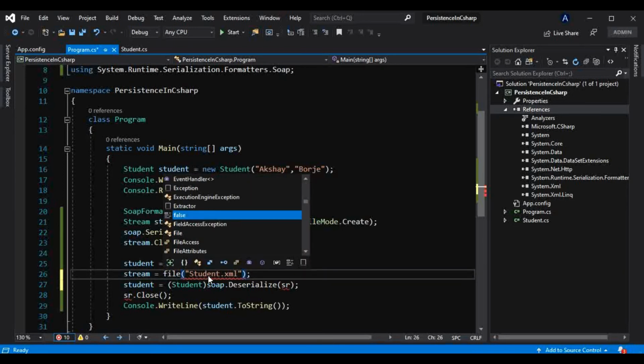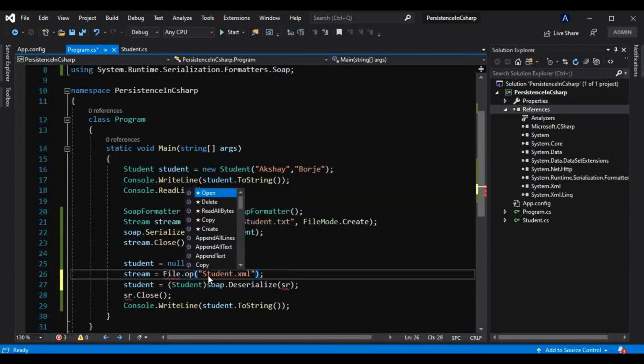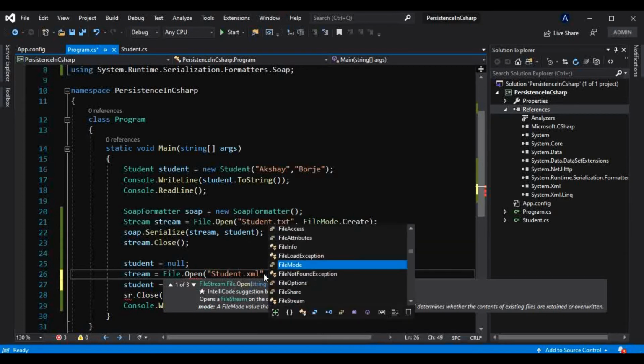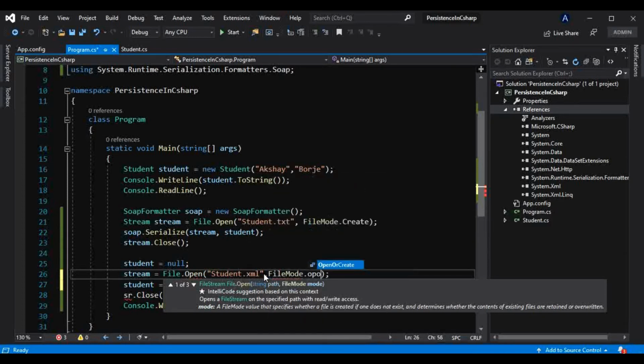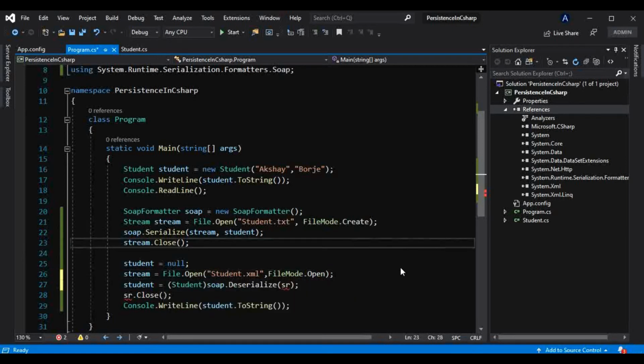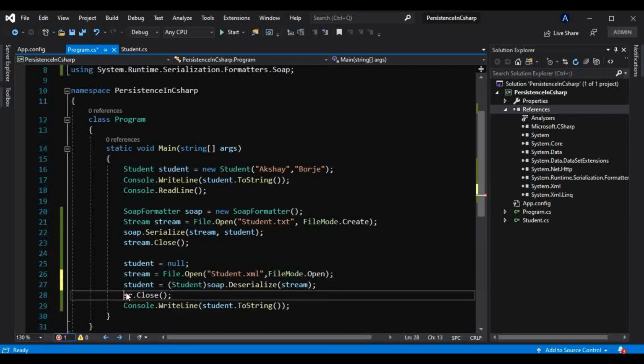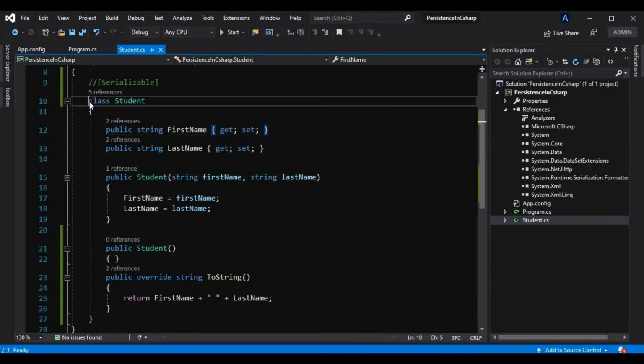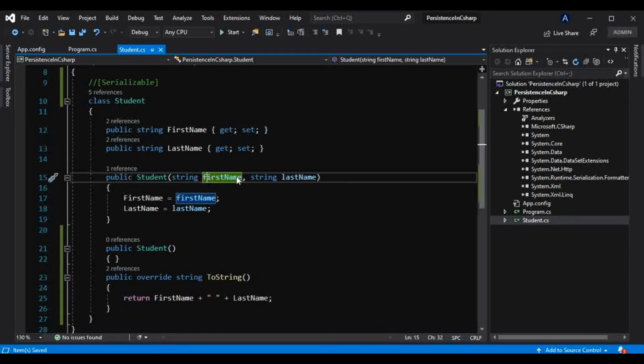Here I will use File.Open again, and I will make that file mode Open only, because this time we are reading that information. I want to pass the stream here and close it here. We have already made that student non-public, so it is private by default.